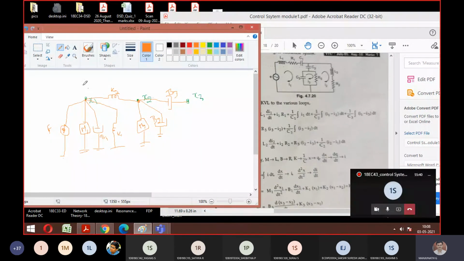Between X3 and X1, is there anything? Look at this and tell me. K3. So there was C3, right? So I should replace it with K3. I will cover all the things, just count for your reference. K3. How many terminals do you have? 1, 2, 3, 4, 5, 6, 7, 8, and this is also 9. Understood?